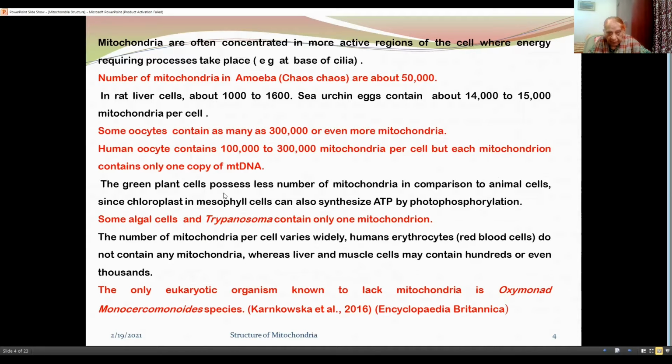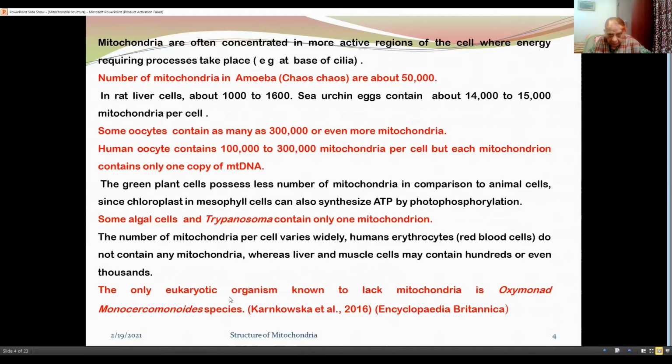Green plant cells possess fewer mitochondria in comparison to animal cells, since chloroplasts in mesophyll cells can also synthesize ATP by photophosphorylation. Some algal cells and trypanosoma contain only one mitochondrion.